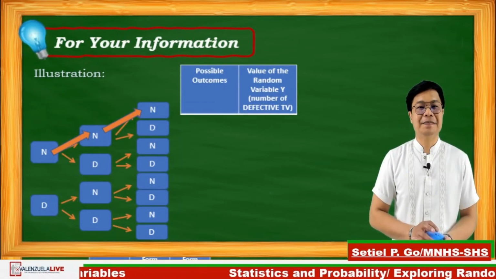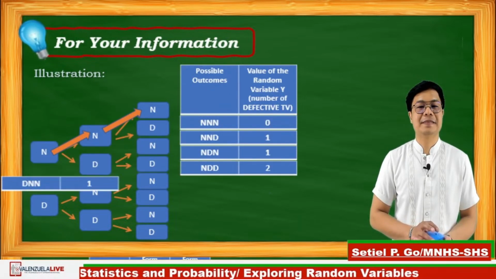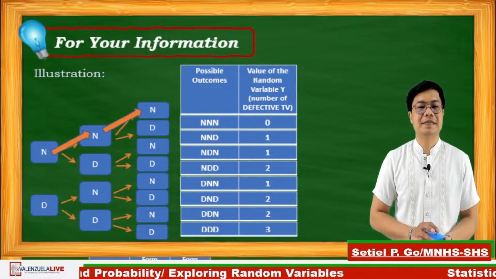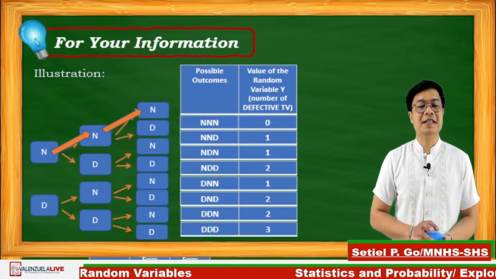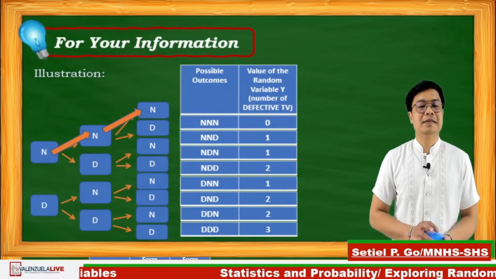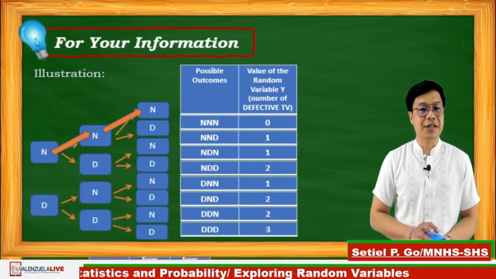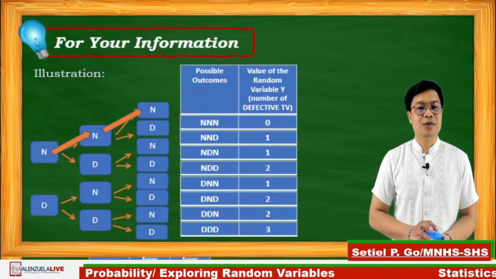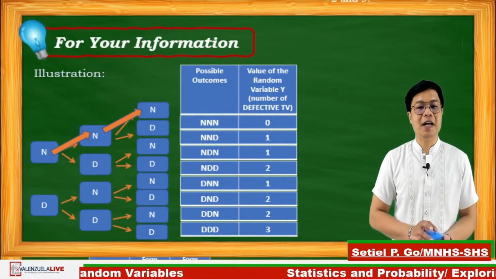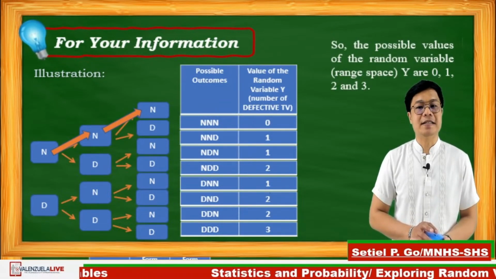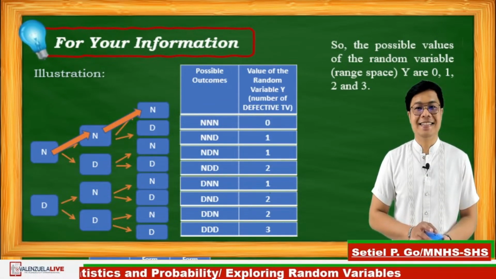Following the tree diagram, we have the following possible outcomes. Values of random variable Y, which is the number of defective televisions, following the column of the defective television, we have 0, 1, 1, 2, 1, 2, 2, and 3. So the possible values of a random variable range space Y are 0, 1, 2, and 3.